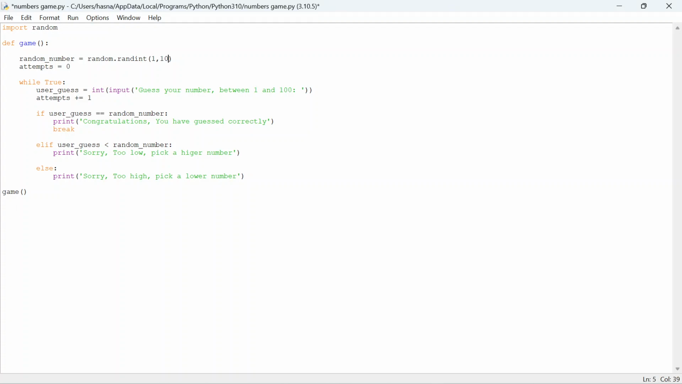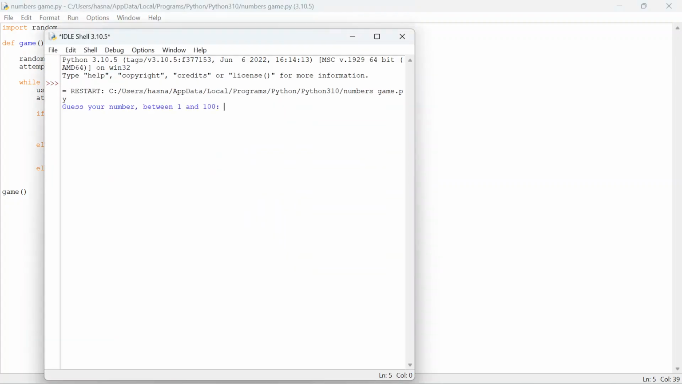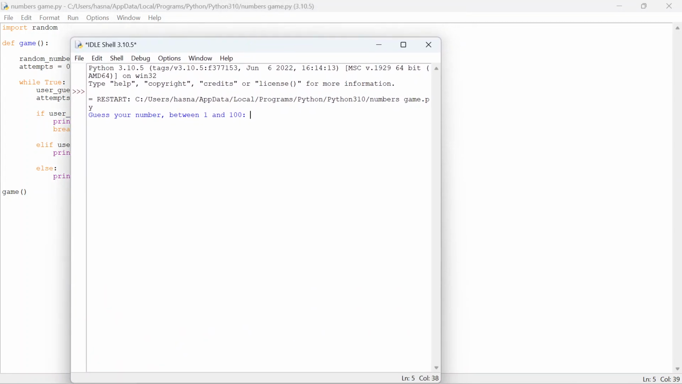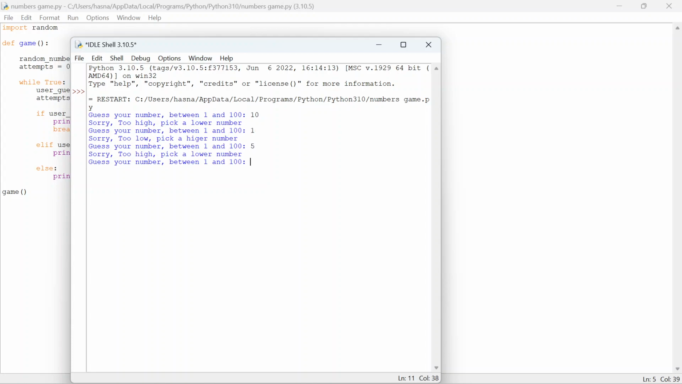In fact, what I can do is, just for this, to show you it works, I will change that to 10 and then run it. That way we only have a finite number. It says 1 to 100, but you can easily change that by just changing that. But I just want to show you that it works. So I guess a number between 1 and 10. So I'll pick 10. It's saying too high, pick a lower number. I'll just pick 1. It's saying too low, pick a higher number. So we go with 5.